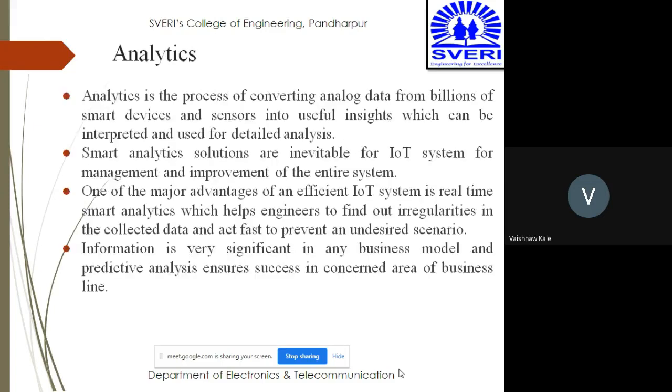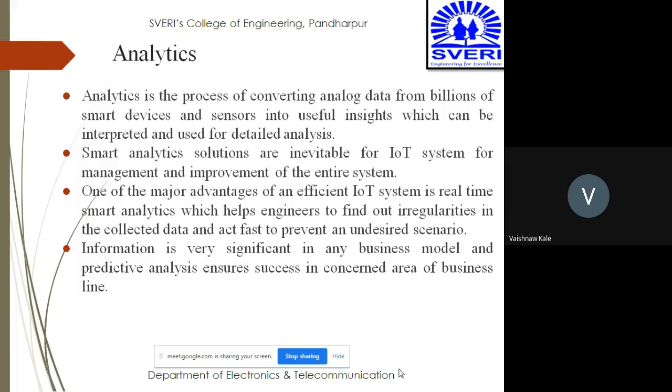Then comes the analytics. It is the process of converting the analog data from billions of smart devices and sensors into useful insight which can be interpreted and used for detailed analysis. यानी जो भी डेटा आपको मिला है वो सारा बिलियंस ऑफ स्मार्ट डिवाइसेस से डेटा मिला है, उसको अच्छी तरह से इंटरप्रेट करना ताकि वो अच्छी तरह से यूज हो सके.